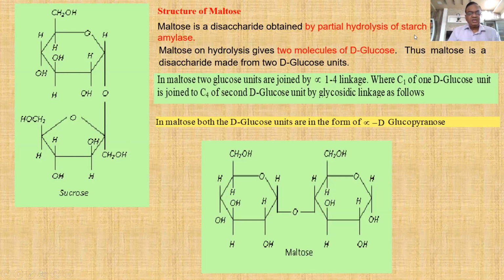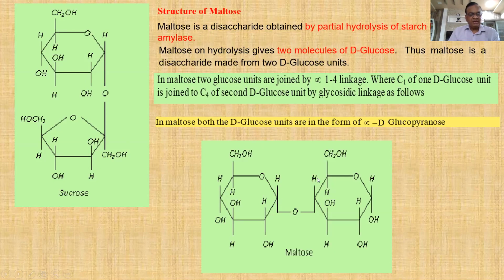Now next is structure of maltose. Yes, it is found in starch. So starch on partial hydrolysis by enzyme amylase gives maltose. Maltose on hydrolysis gives 2 molecules of D-glucose, indicating that it is made up of 2 molecules of D-glucose.